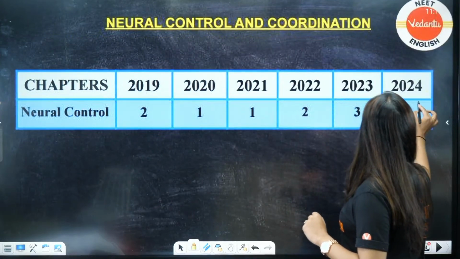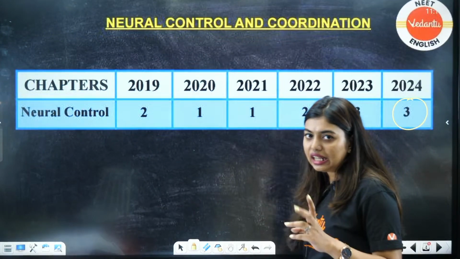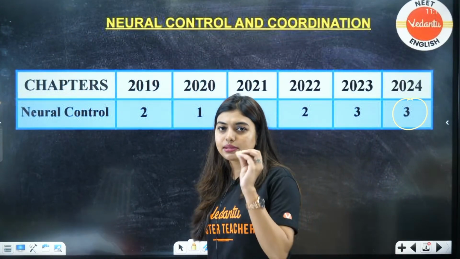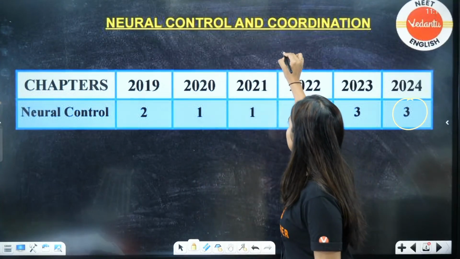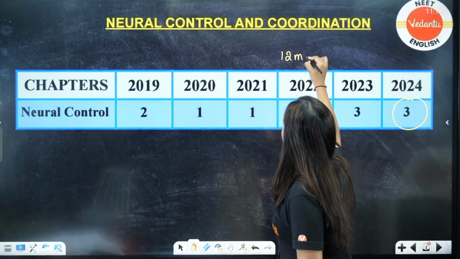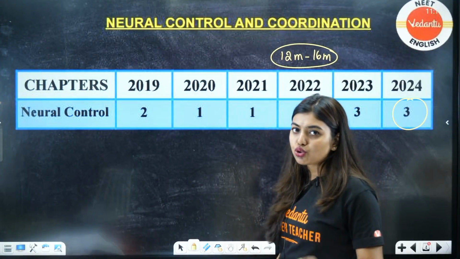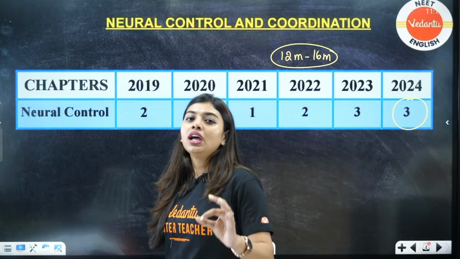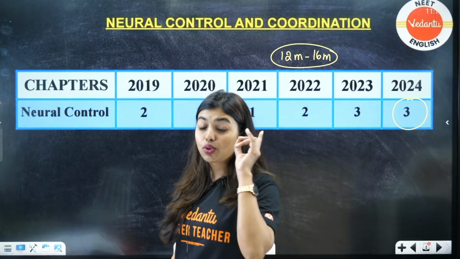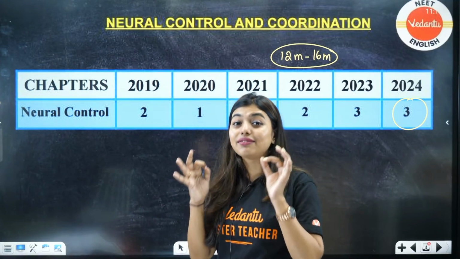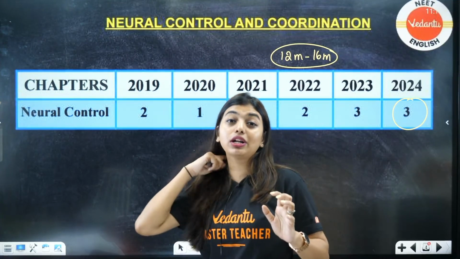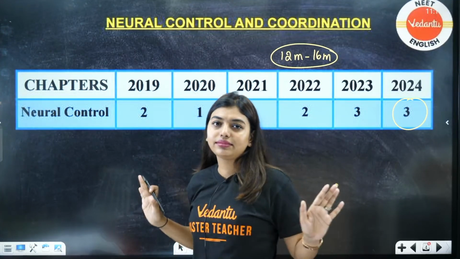So students, generally this chapter will have a weightage of 3 questions or 4 questions maximum. That means you cannot even think of skipping this chapter, because this chapter gives you 12 marks to 16 marks. 12 marks to 16 marks is no joke for a NEET aspirant, seeing how your 2024 went. So be very careful, try to understand every single topic. This whole chapter is about understanding. If you understand, then you're sorted.